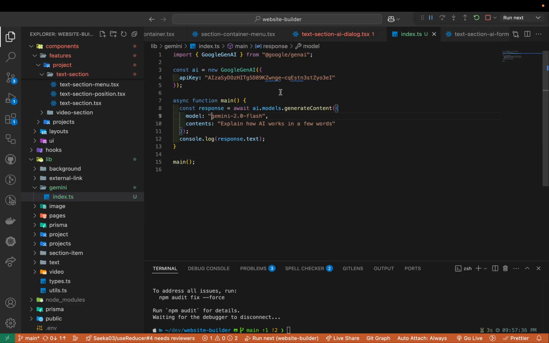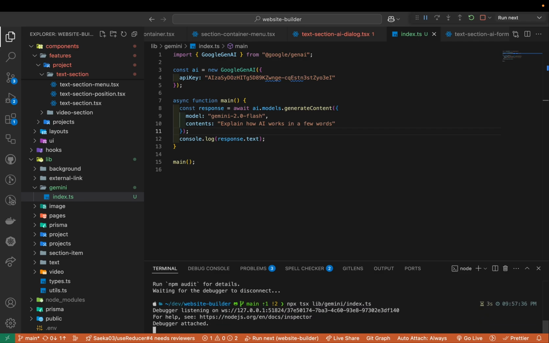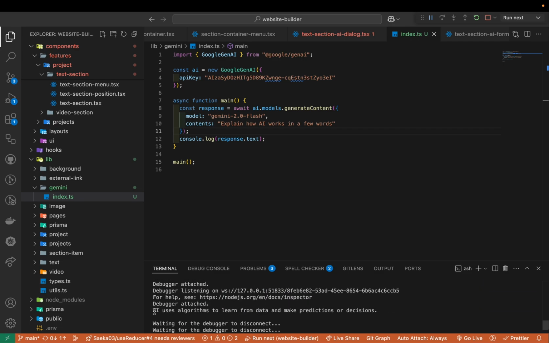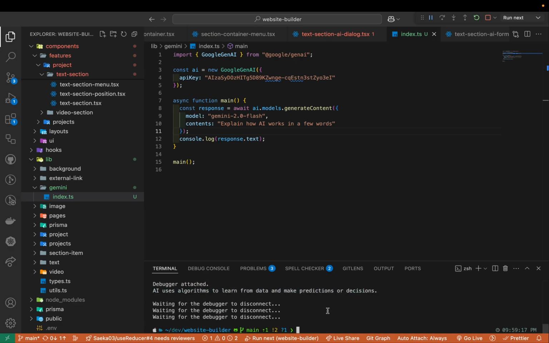So here we have the content: explain how AI works in a few words. If I just run tsx lib/gemini/index.ts and take a look here, AI uses algorithms to learn from data and make predictions and decisions. So that's AI. If you give more details, then it's going to answer much more.